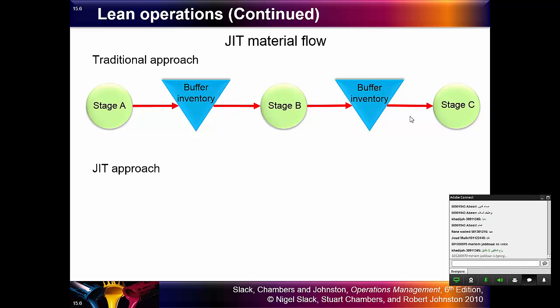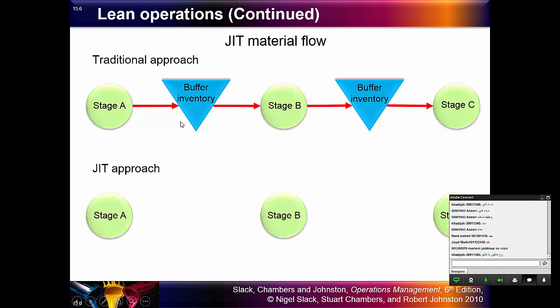In the new approach, which is JIT or just-in-time, JIT means just in time. In the just-in-time approach, we don't have inventory. We eliminate the inventory. Why? Because the inventory, as we said, has some cost, and once we eliminate the inventory, we eliminate this cost.